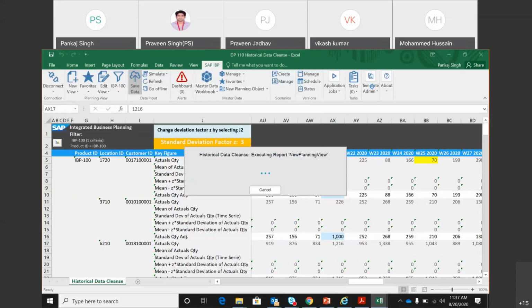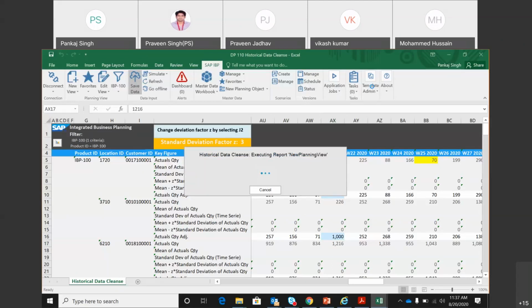And I will also show you what the forecast is right now for this data, if there is any forecast, because when we run that forecast model, it will perform all this history cleansing and forecasting at the same time.